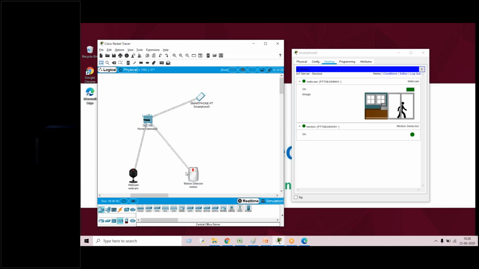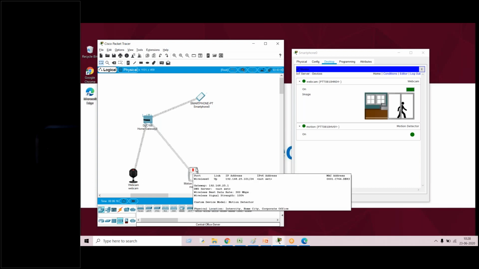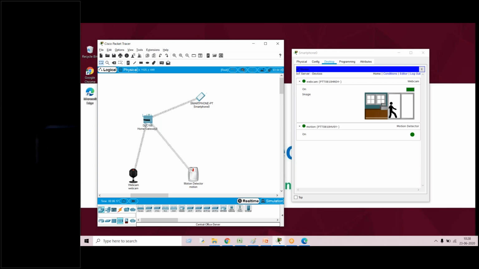It means that whenever an object is detected, and here the object is nothing but our mouse cursor, the webcam is in the on state. Now you see, I'm releasing the Alt and moving my cursor a little bit away from the motion detector. Within a fraction of a second, as my cursor is away from the motion detector, the webcam is in the off state.